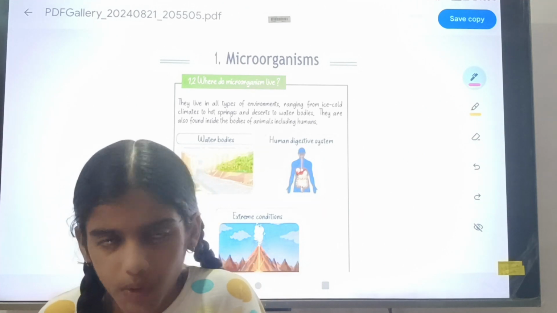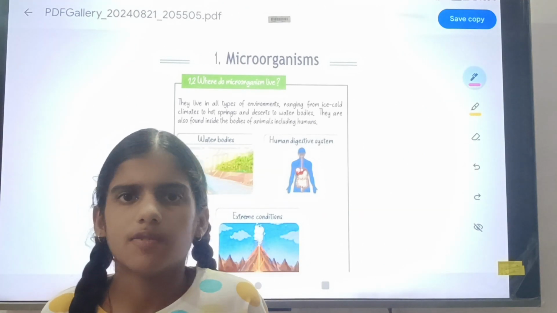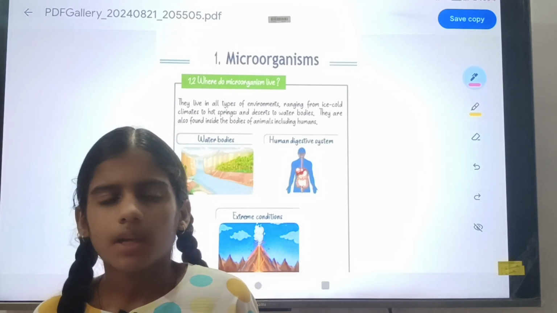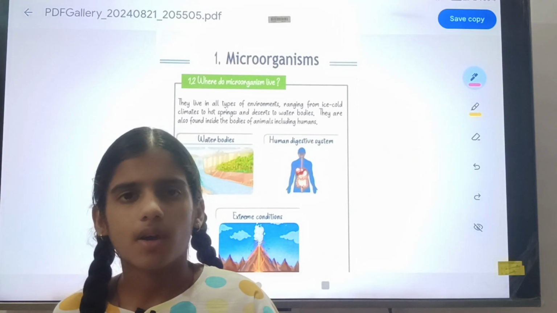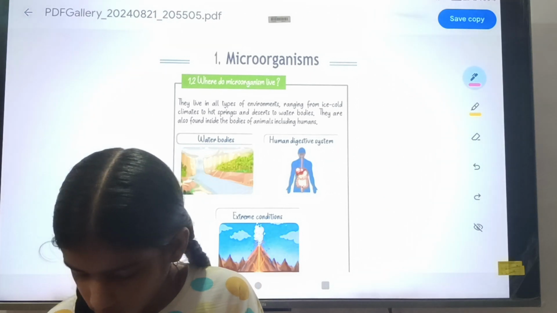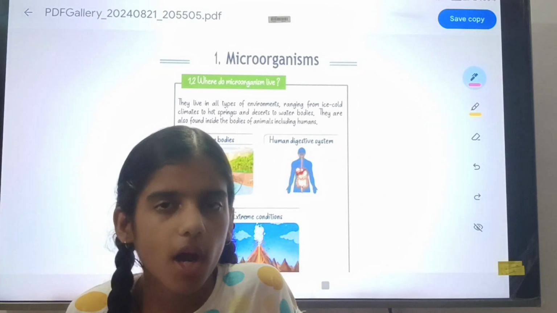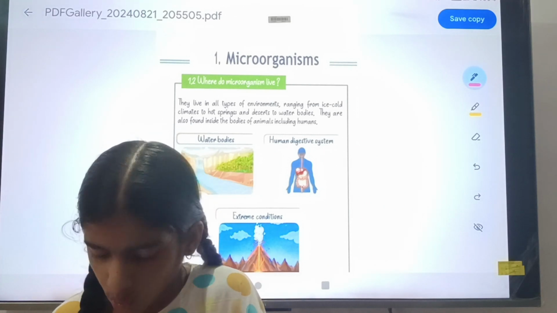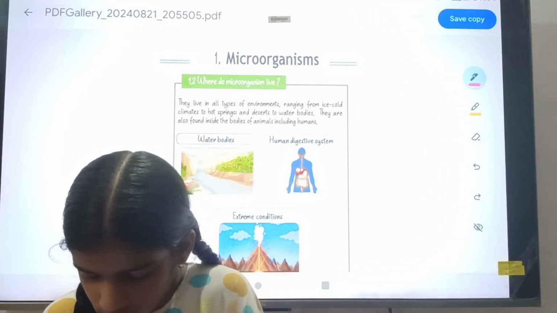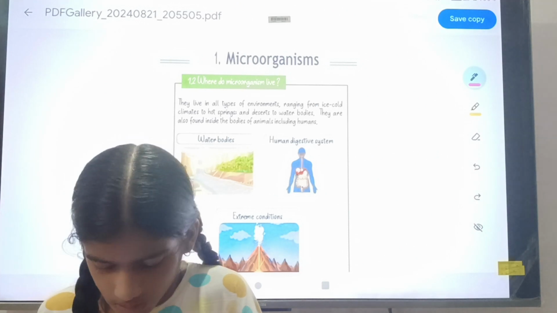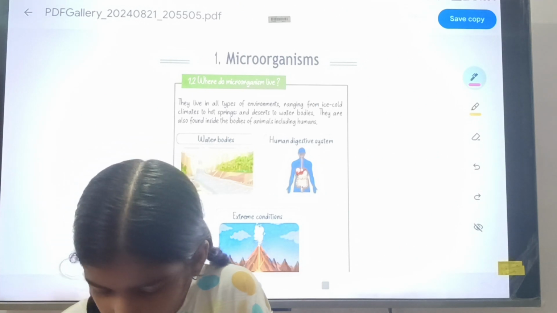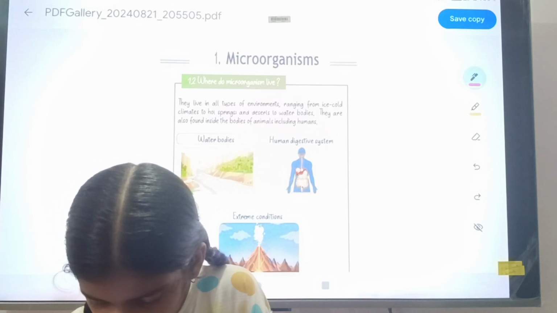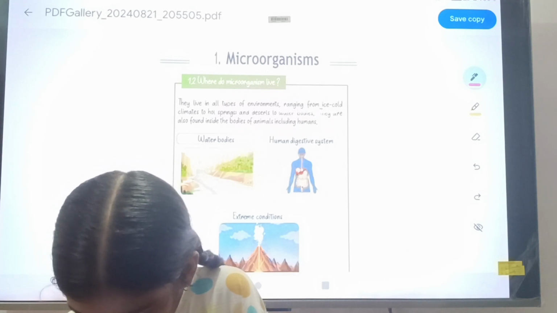They live in all types of environments, such as very extreme conditions, very cold conditions, very warm conditions, in the human digestive system, and water bodies also. These are the places where microorganisms can live. They live in all environments, ranging from ice cold.